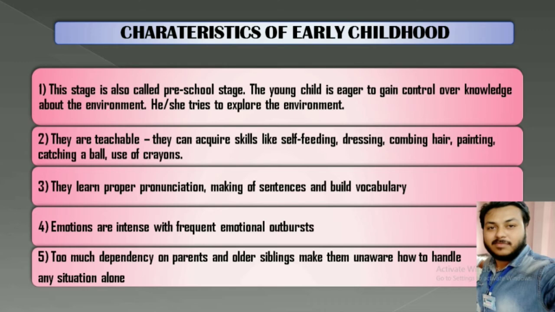Then dressing, like wearing shoes and combing hair, they also learn those. Then they start painting, holding crayons, they learn those skills. At this stage proper pronunciation gets started. Now they make use of full sentences to ask something or interact with someone else.